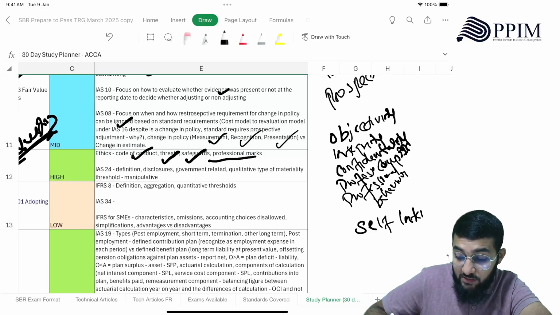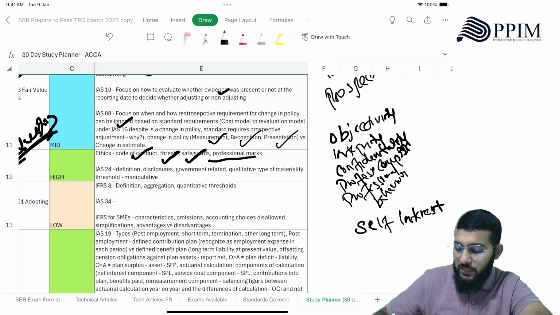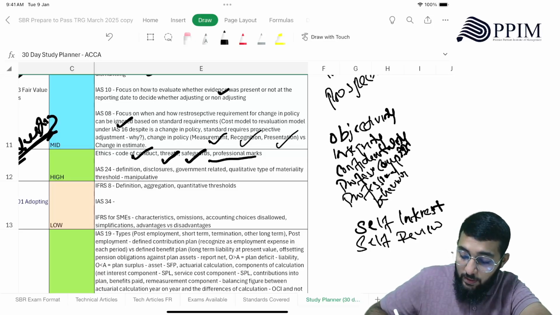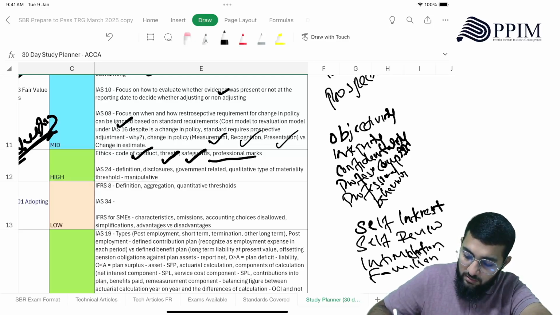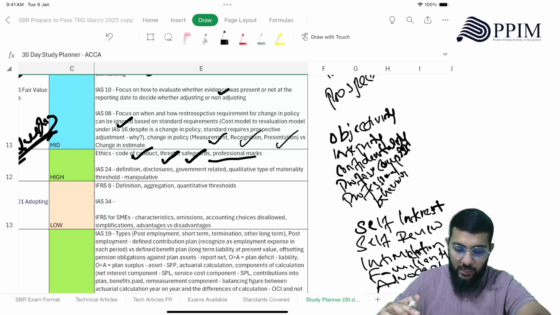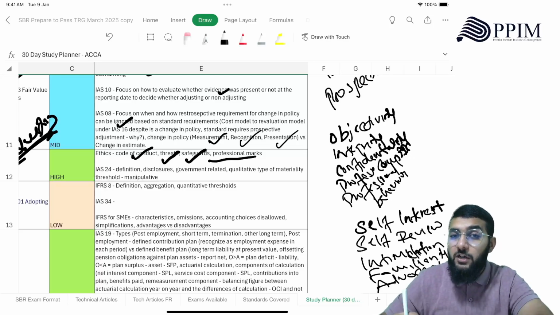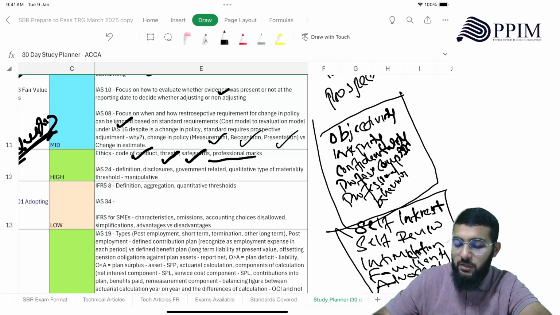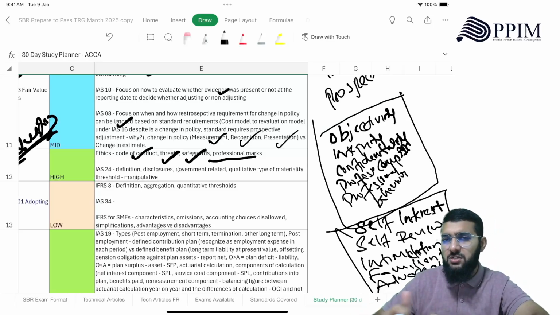Self-interest. Knowing this is very important to attempt the ethical questions. Self-review, then intimidation, familiarity, advocacy. Right? These are the threats that are going to threaten the code of conduct. All right. And what are the safeguards you'll be taking to ensure that these threats do not overpower and do not threaten these? That's the structure you need to have.